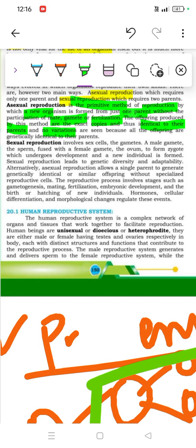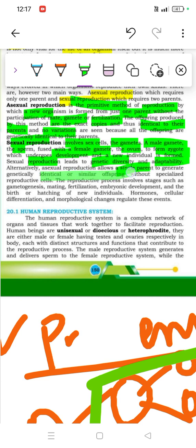Sexual reproduction involves sex cells, or gametes: a male gamete, which is sperm, and a female gamete, which is ovum. These both form a zygote, which undergoes development into a new individual. Sexual reproduction leads to genetic diversity and adaptability, whereas asexual reproduction allows a single parent to generate genetically identical or similar offspring without these.